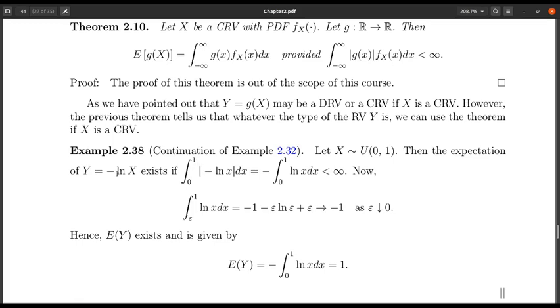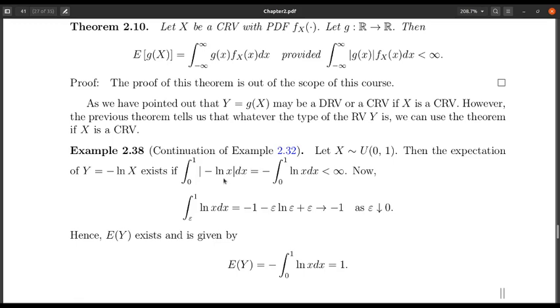G function is basically minus log x, so the integral of mod of minus log x times the density function of x dx. Now for uniform (0, 1), the density function is strictly greater than 0 only in the interval 0 to 1. So clearly the condition I need to check is nothing but the integral from 0 to 1 of mod of minus log x dx, because the density function on the interval 0 to 1 is 1. So this integration turns out to be this.